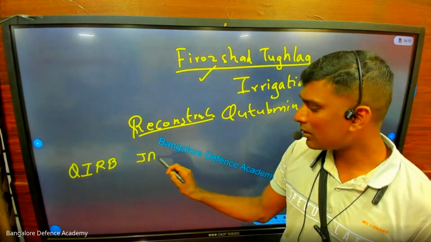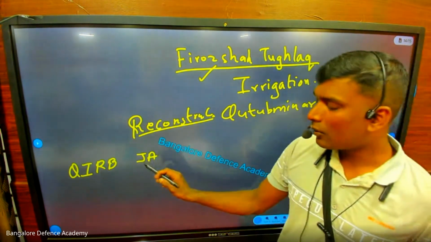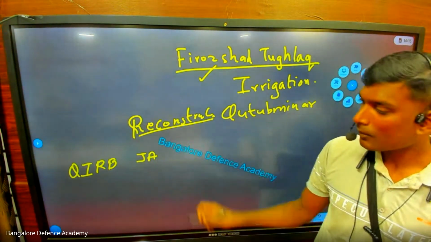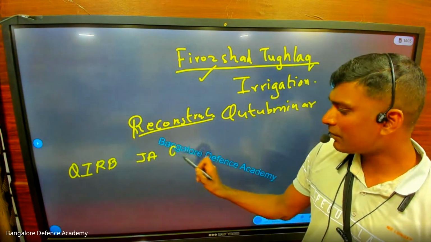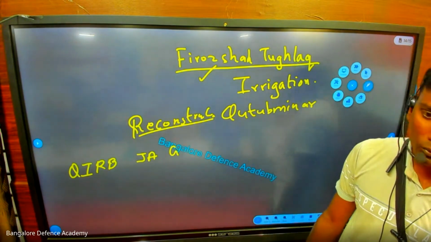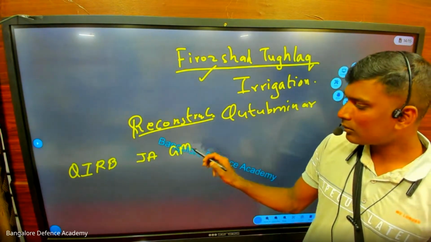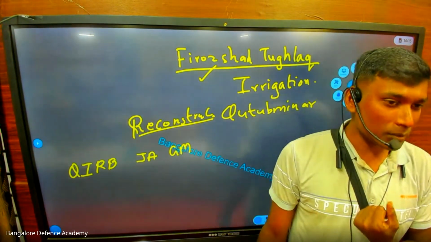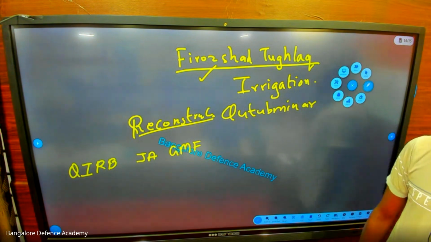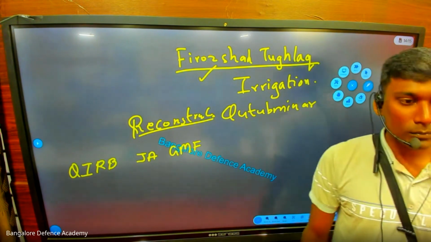Jalaluddin Khilji. Who is called Sikandar-i-Sani? Alauddin. Okay, we have seen that, right? Who built Alai Darwaza? Alauddin. Next after this we have Tughlaq. Who is the founder of the Tughlaq dynasty? Ghiyasuddin Tughlaq. Who shifted the capital from Delhi to Devgiri? Muhammad bin Tughlaq. Who did two mistakes? Token currency. Who is famous for irrigation system? Firoz Shah Tughlaq. Who reconstructed Qutub Minar?